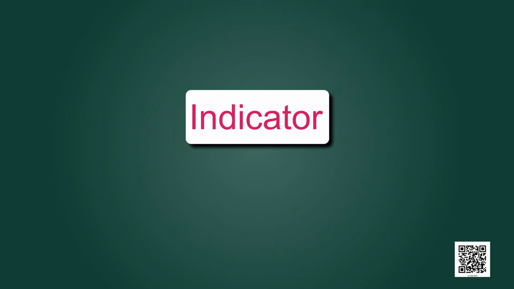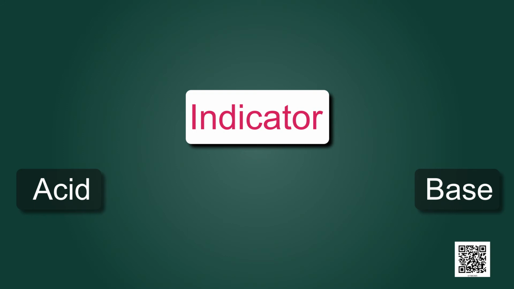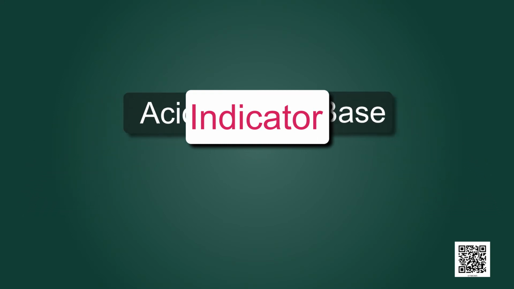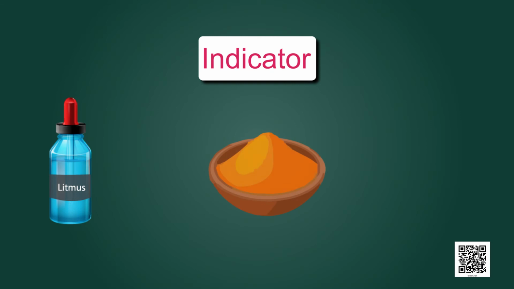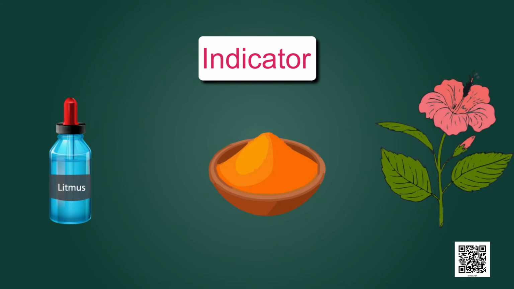Indicators are those substances which tell us whether the substance we are testing is an acid or a base. Different indicators change their color when added to different solutions containing acids or bases. Litmus, turmeric, and China rose are some of the naturally occurring indicators.